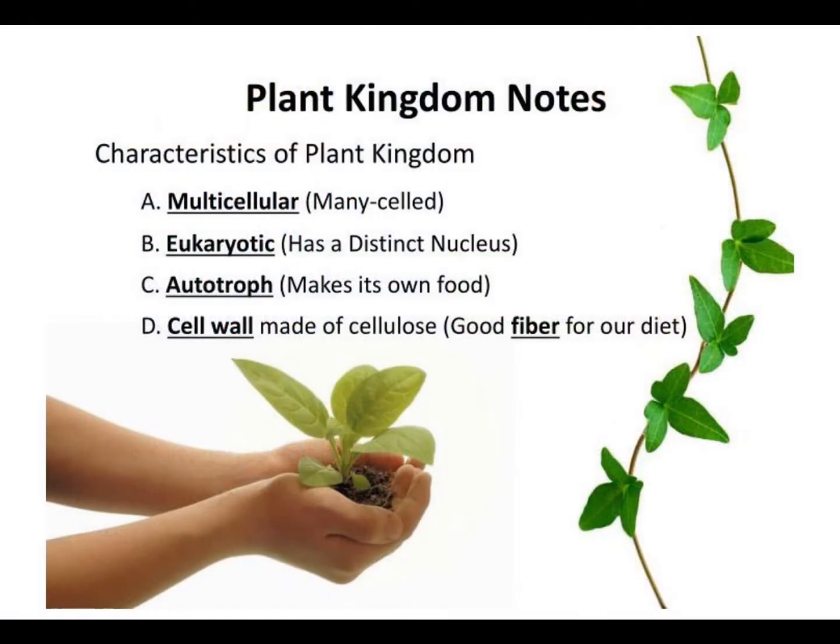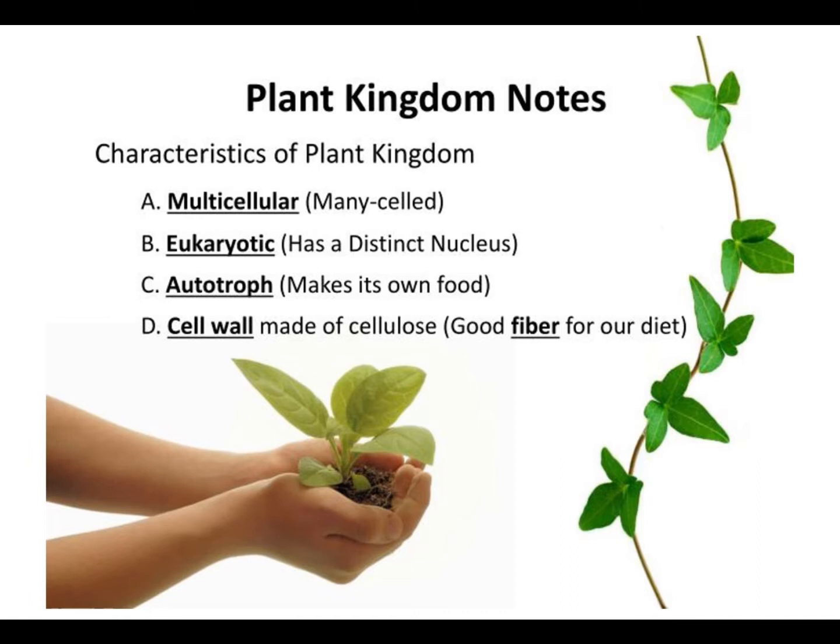Before we continue to learn some of the plant groups in the plant kingdom, let's remember the characteristics of plants itself. The first one, plants are multicellular organisms. Their body consists of many cells. The second characteristic of plants is their cells are eukaryotic cells.